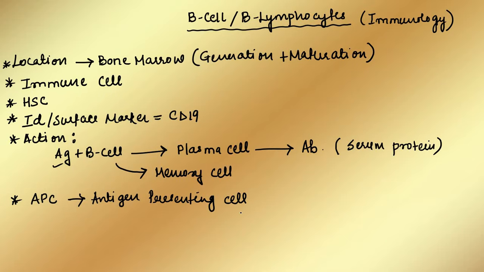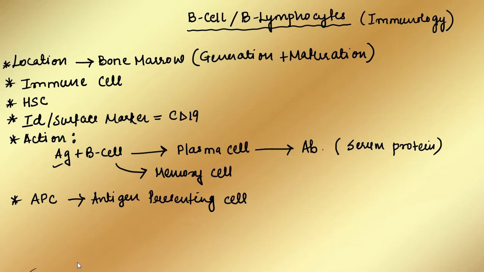This APC has a very important role whenever there is an attack of antigen inside the body. At that time, what does this APC do? It engulfs or attacks the antigen. It makes a fragmentation, which is known as processing of that antigen, and finally the APC presents that fragmented or processed antigen on its surface, and hence it activates another cascade of immune cells, and that helps in removing that antigen from the body.